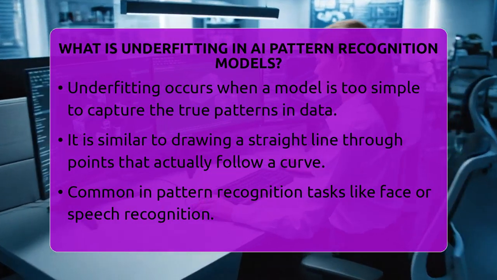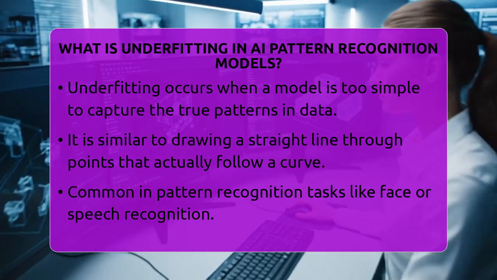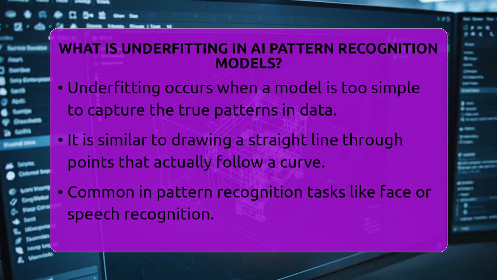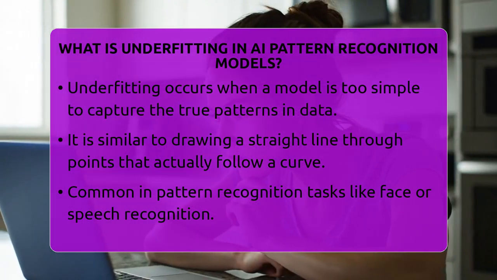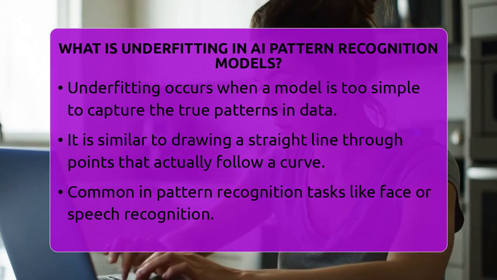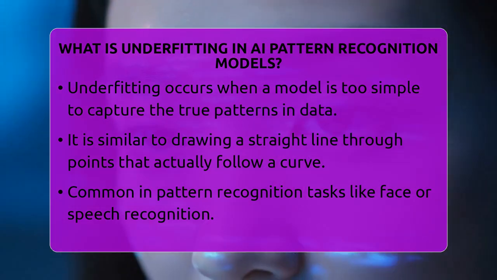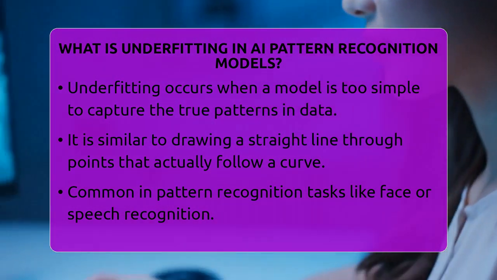What is underfitting in AI pattern recognition models? Imagine trying to draw a smooth curve through a set of points, but your line is just a straight, stiff line that doesn't follow the shape at all. That's similar to what happens when a machine learning model is too simple to understand the data it's working with.